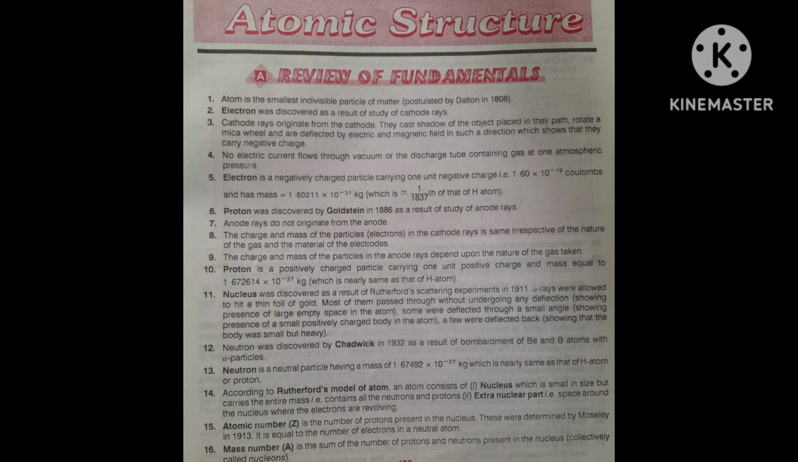Now come to the atomic number. Atomic number is represented by Z. Atomic number is the number of protons present in the nucleus. These were determined by Moseley, chemist Moseley, in 1913. It is equal to the number of electrons in a neutral atom. Number of protons is equal to number of electrons. That is called atomic number.